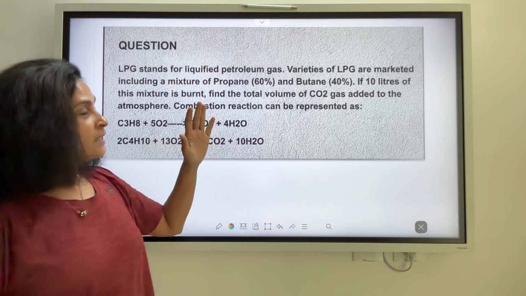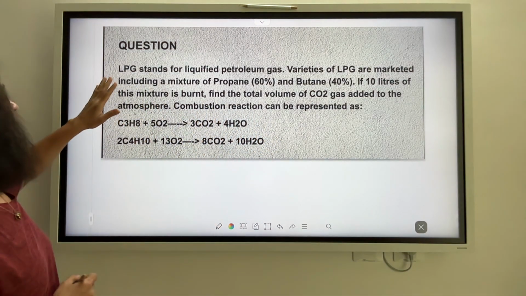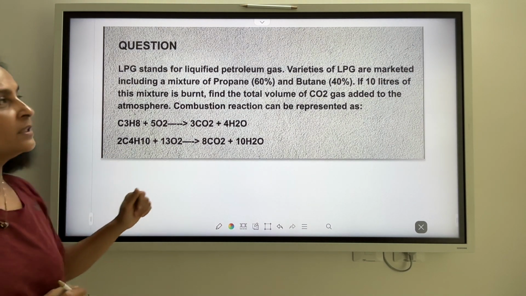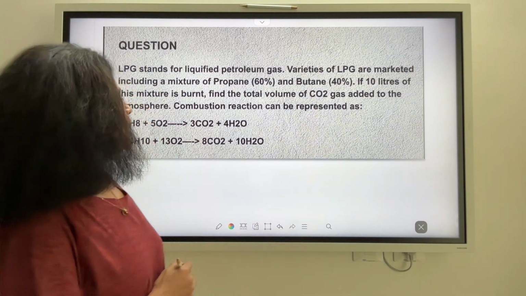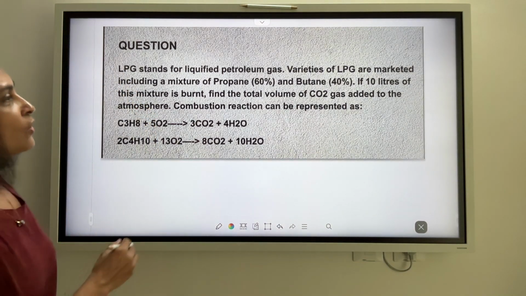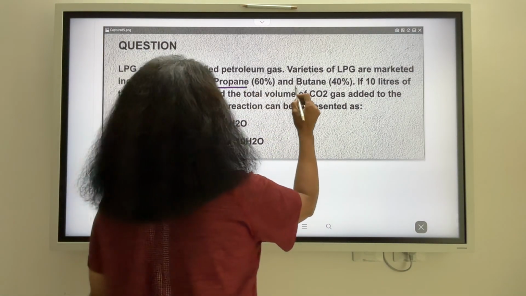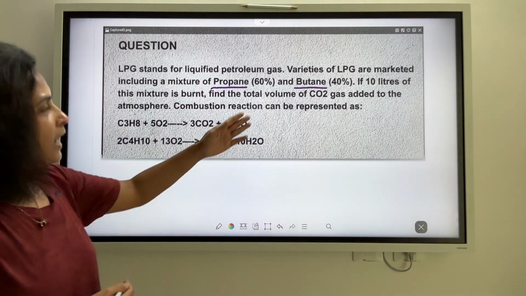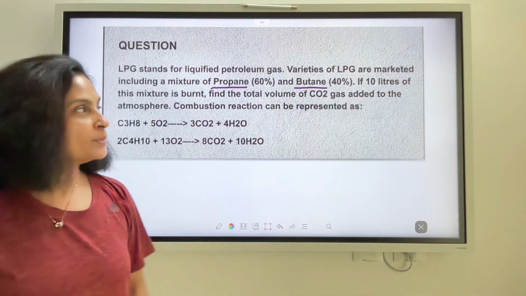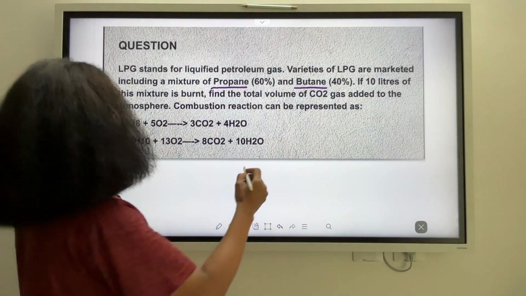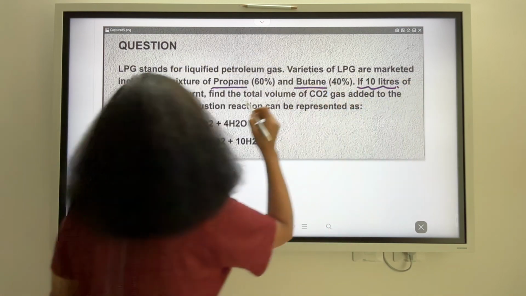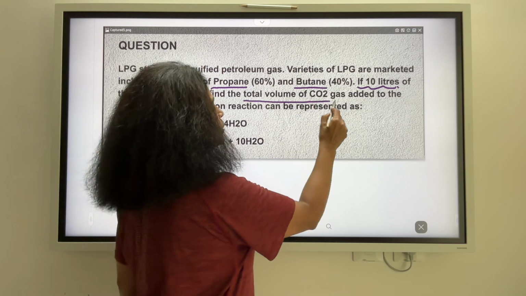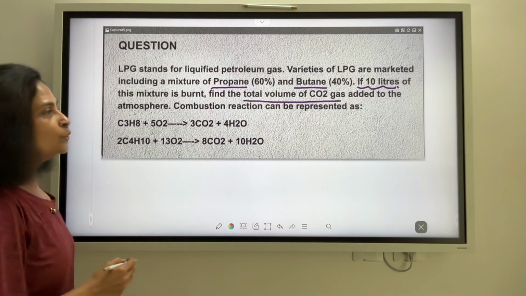Now this is an interesting question. So here LPG stands for liquefied petroleum gas. Varieties of LPG are marketed including a mixture of propane and butane, propane being 60% in the given mixture and butane being 40% of the mixture. If 10 liters of its mixture is burnt, find the total volume of CO2 gas added to the atmosphere.